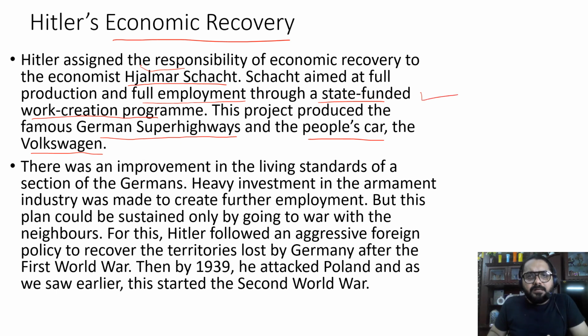So when there was full production and full employment, there was a lot of work available to the people. Under this recovery, the very famous German superhighways became popular, and the car that is even famous today, Volkswagen, was a part of that economic recovery.